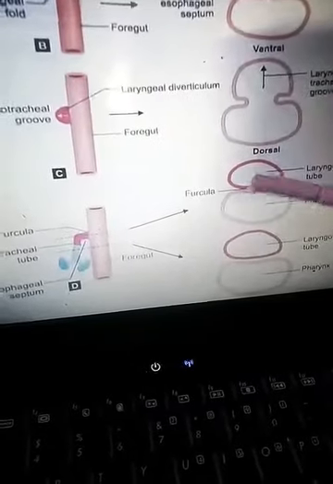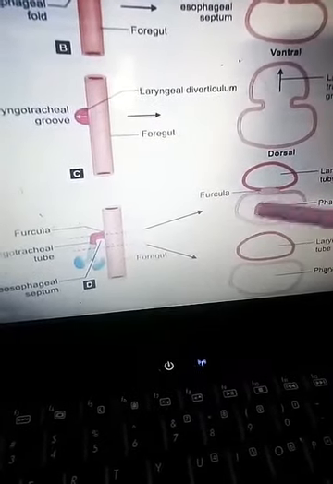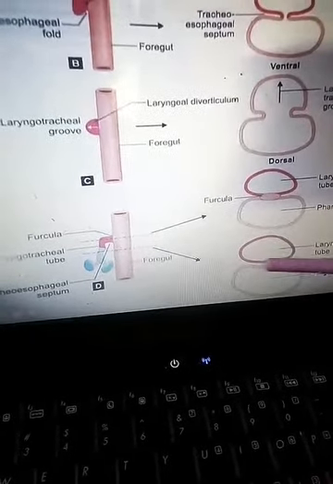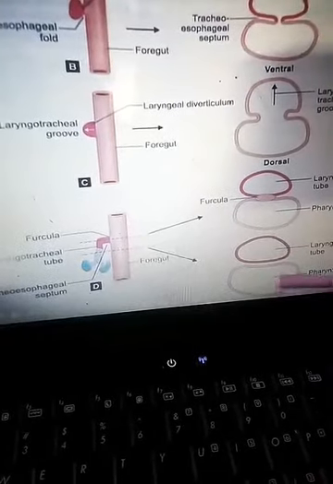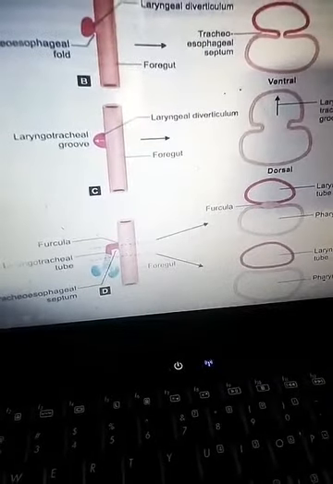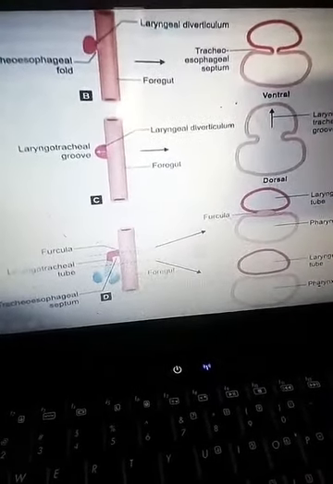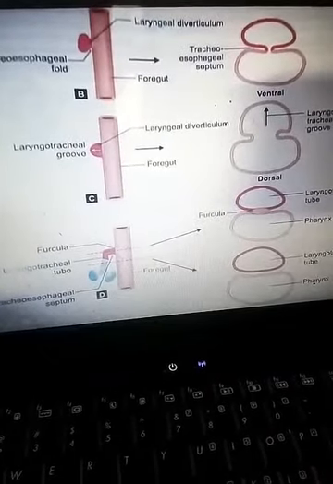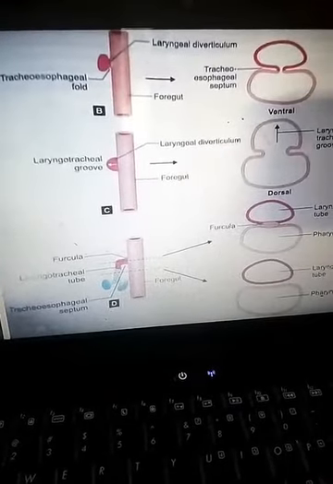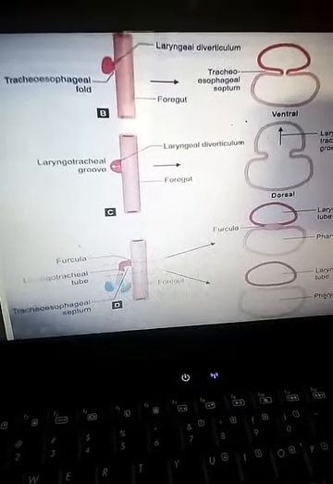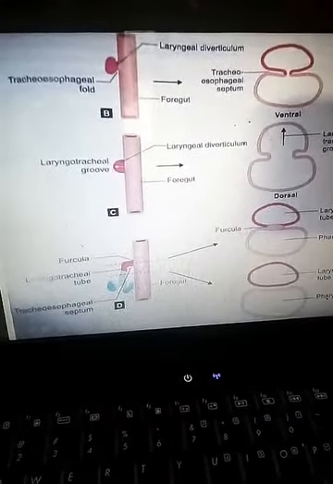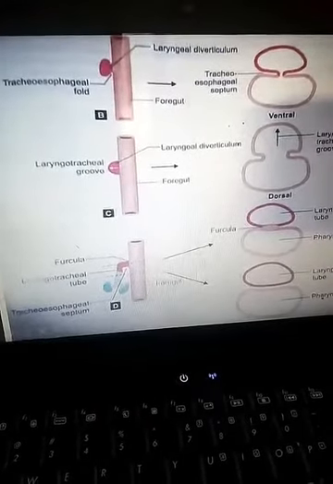That septum, the cranial most part, is known as the furcula. The cranial most part of the septum is called the furcula of His. And because of this septum, the pharynx and the laryngotracheal tube, which is the trachea, separate from each other. So as the groove deepens, it approaches towards each other and forms the septa, and this septa separates the laryngotracheal tube from the foregut, that is the esophagus behind.